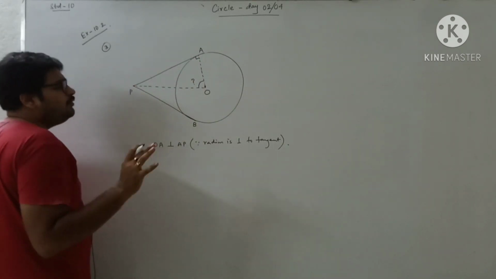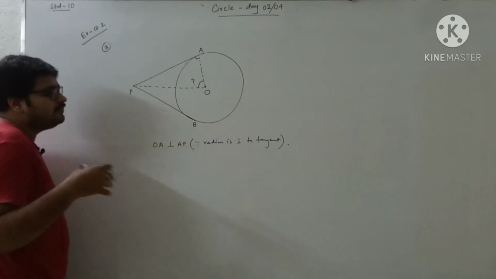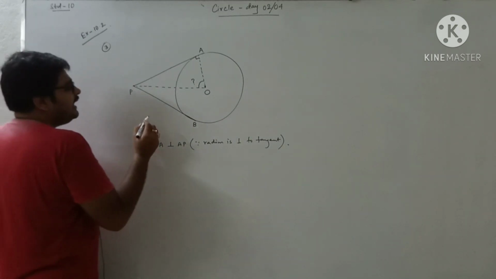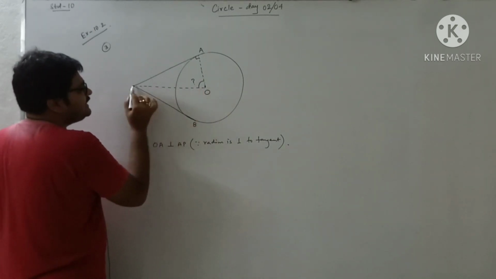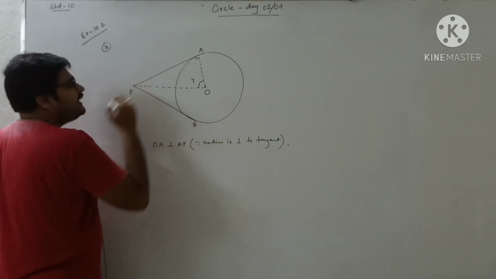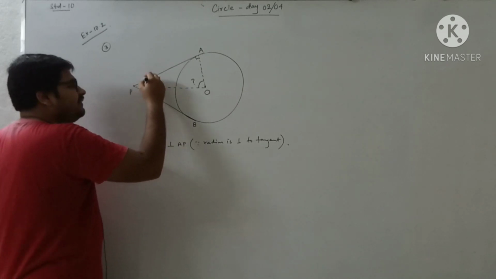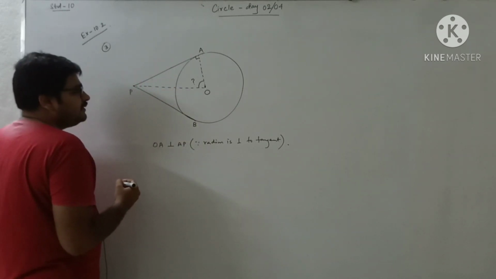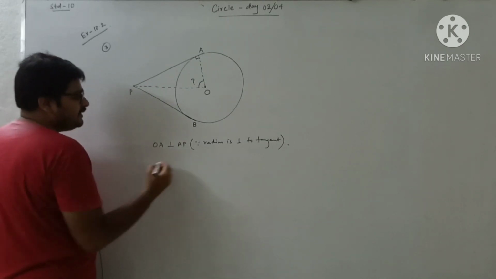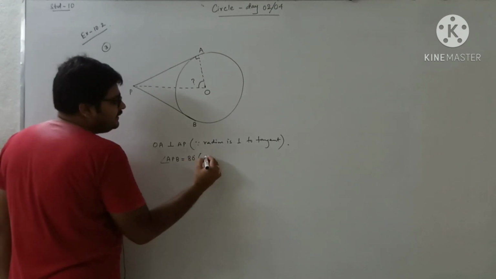Last day we discussed in the properties of tangents that if I join a line from the center to the external point, it will bisect the angle between the two tangents, correct? The angle between the two tangents here is given as 80 degrees, so each part will be equal to 40 degrees. So we write: angle APB equal to 80 degrees, given.